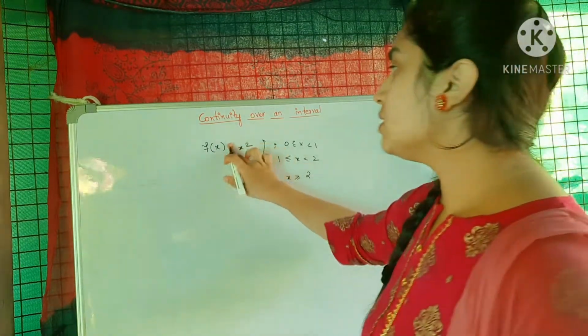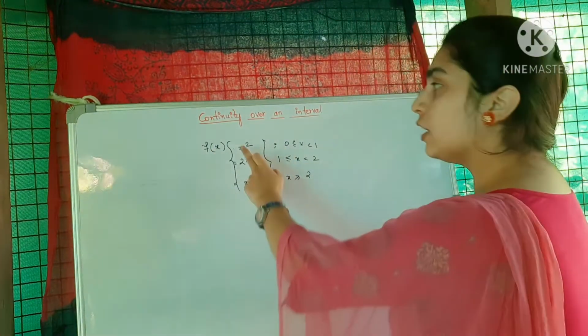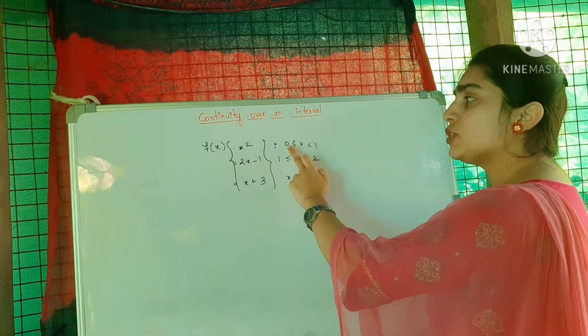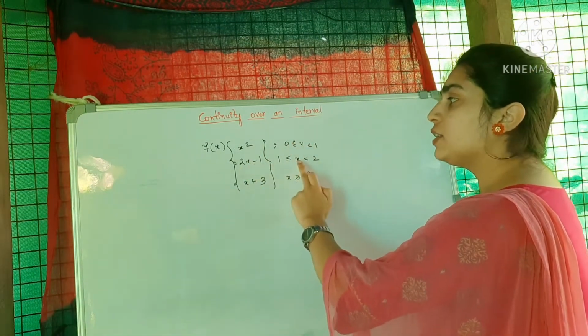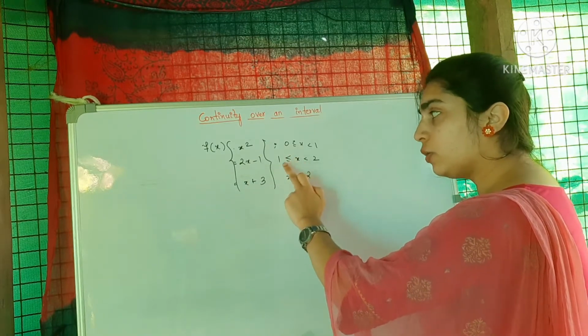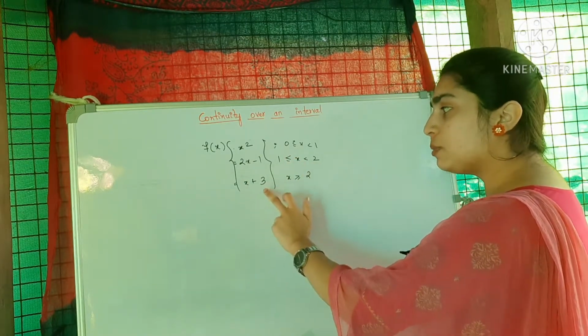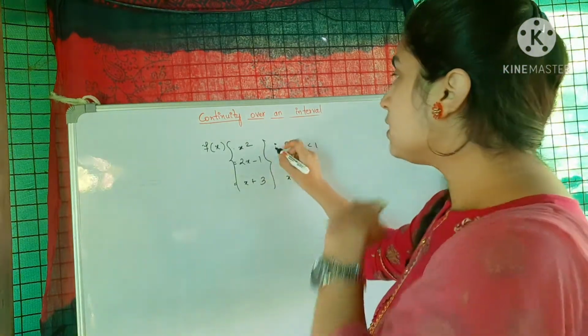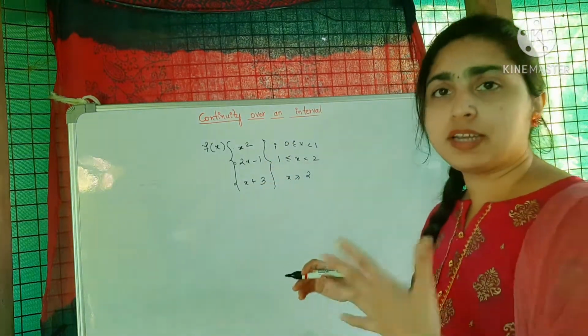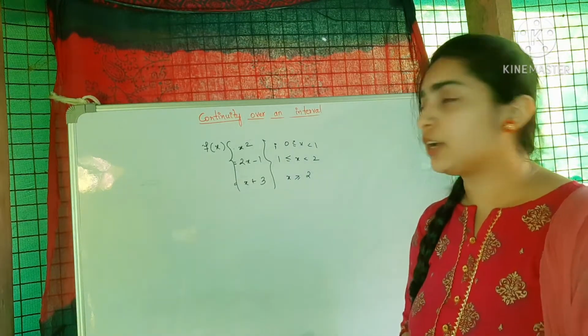I have defined this function f of x: x square for x greater than or equal to 0 and less than 1, 2x minus 1 for x greater than or equal to 1 and less than 2, and x plus 3 for x greater than or equal to 2. So we will define it like this, and see whether this function is continuous or not.